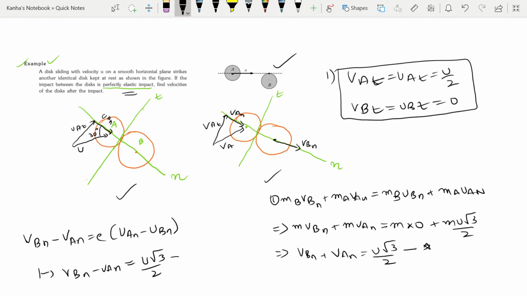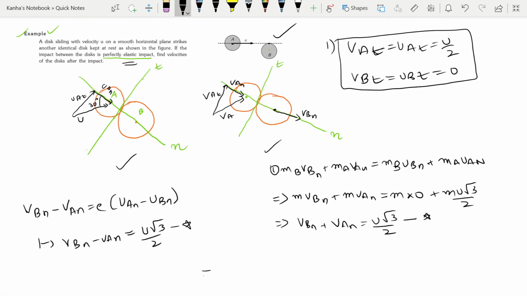I have two equations. Now I can easily solve them and find that VAN turns out to be 0 and VBN turns out to be U root 3 by 2.